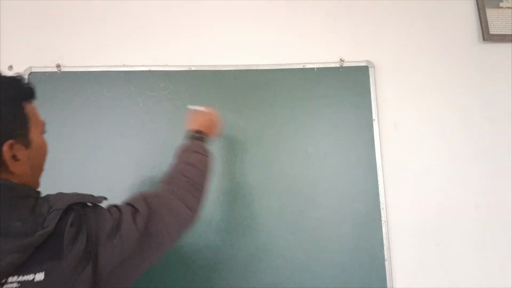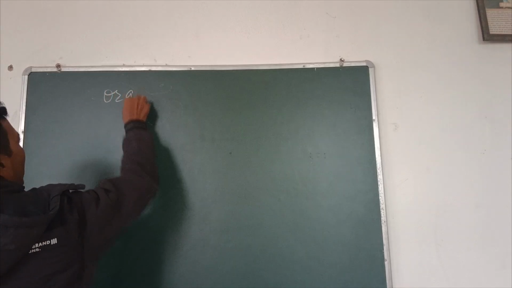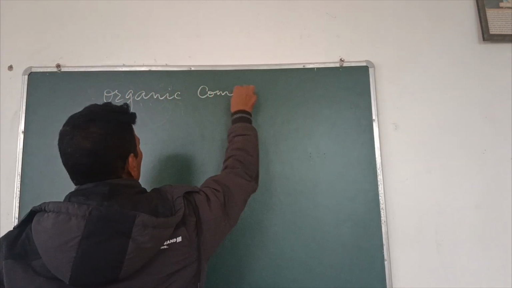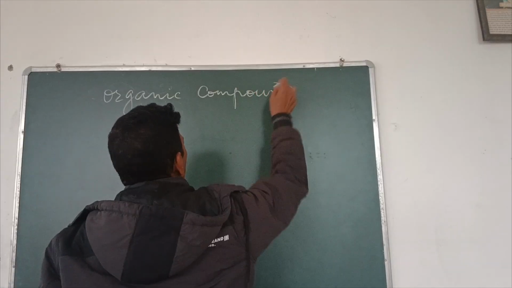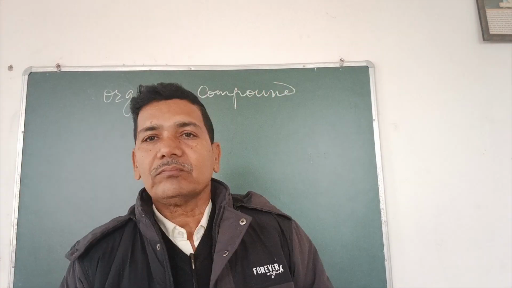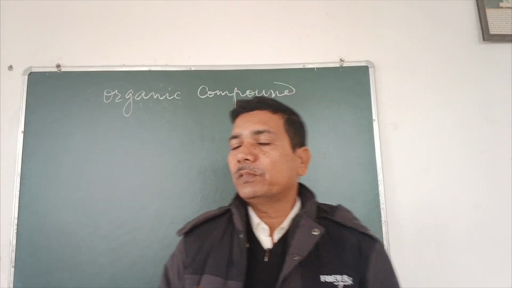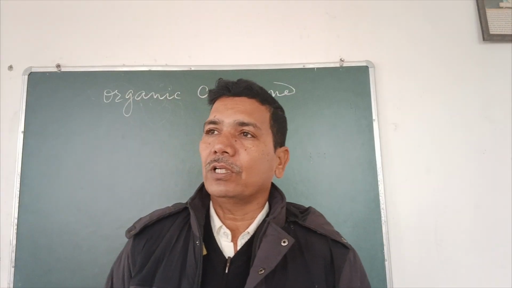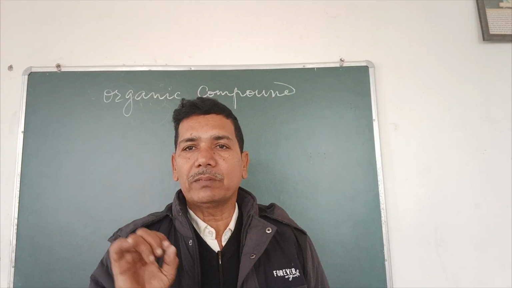The name organic compound has been given so because the scientists believed that carbon compounds are found only in living beings.